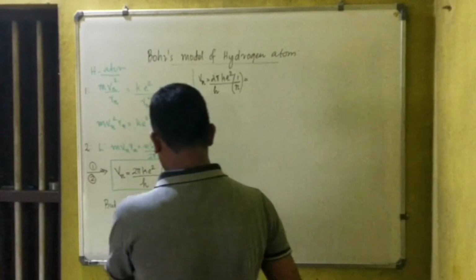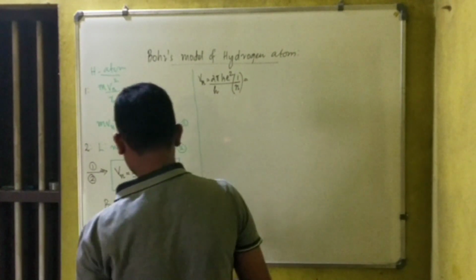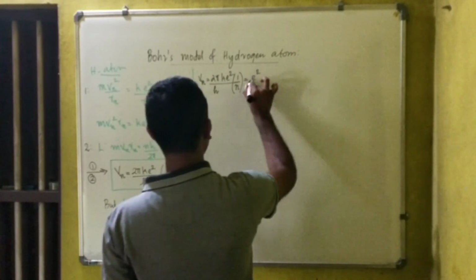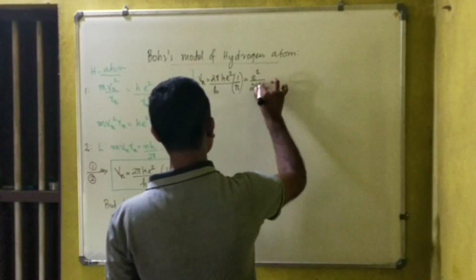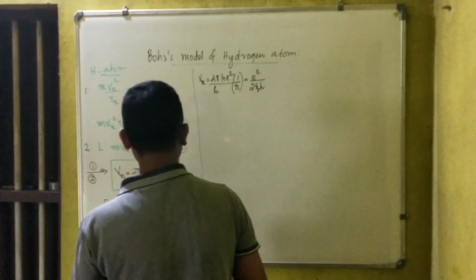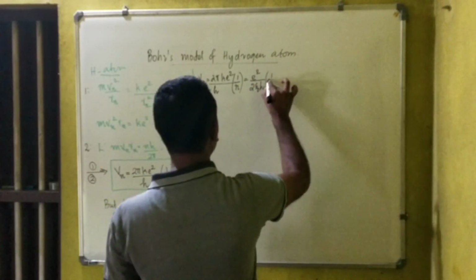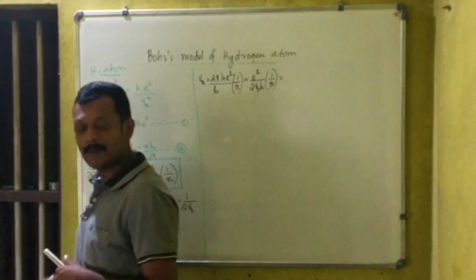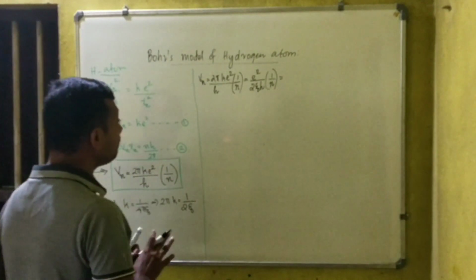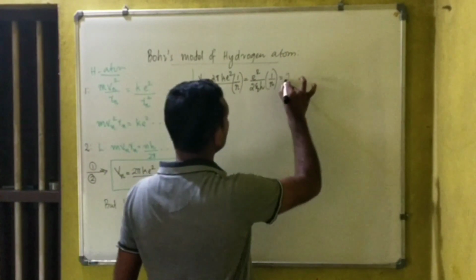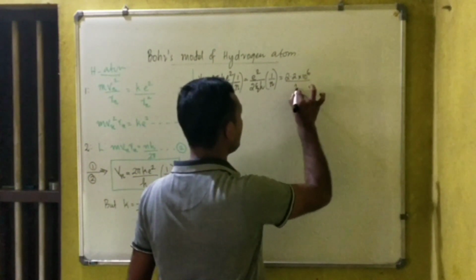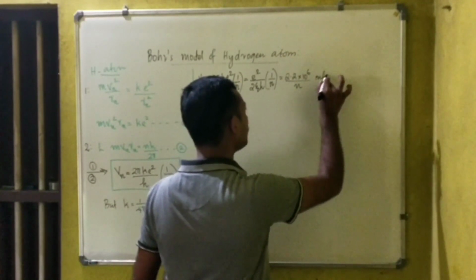That is also equal to e square divided by 2 epsilon 0 h into 1 by n. Now e is the charge of the electron, epsilon 0 is the permittivity of free space. You can simplify this to get the answer: 2.2 into 10 to the power 6 divided by n, that much meter per second.